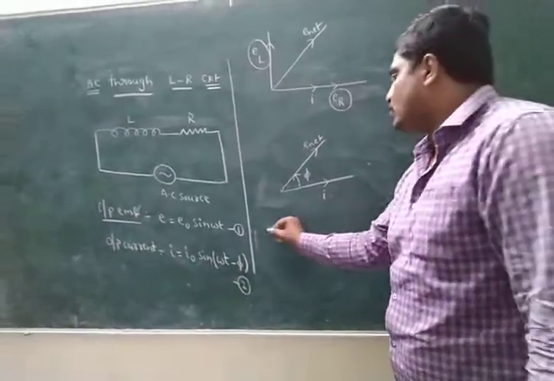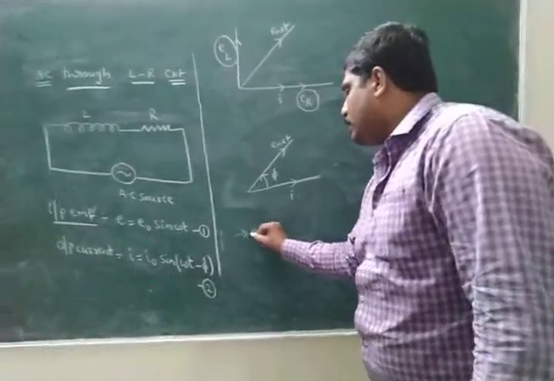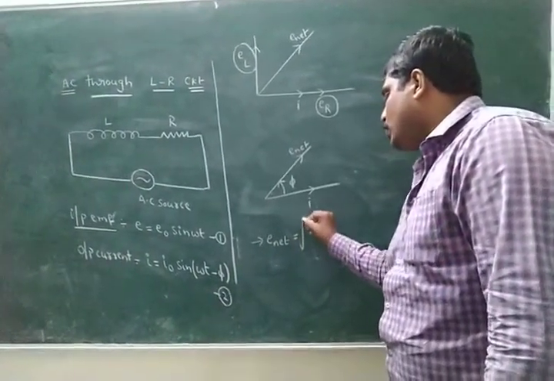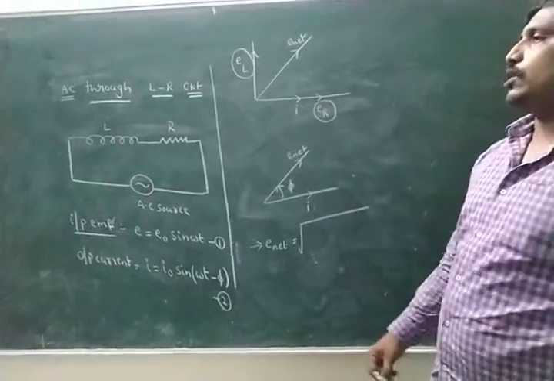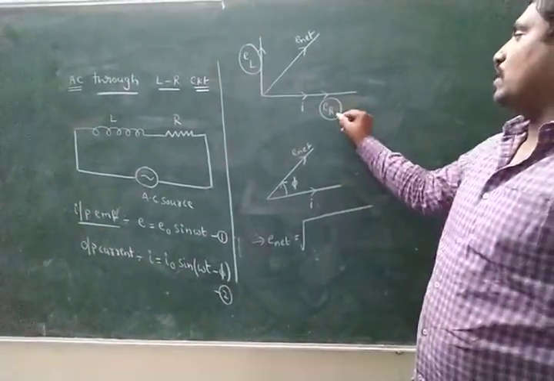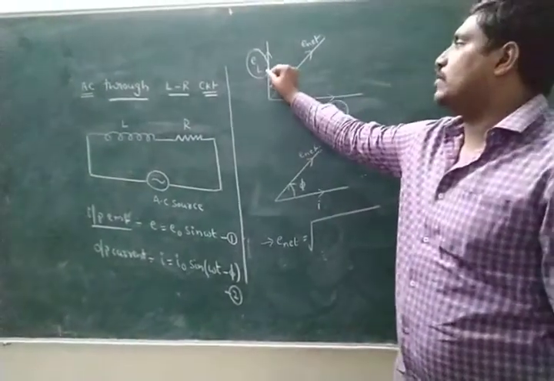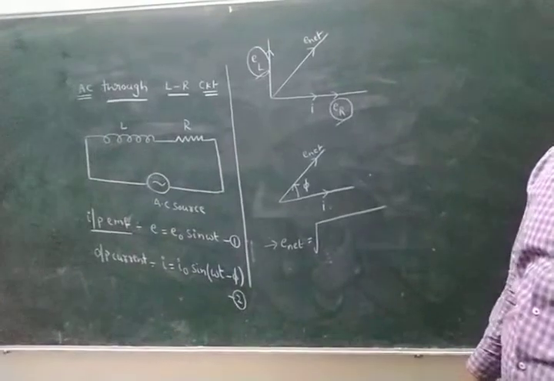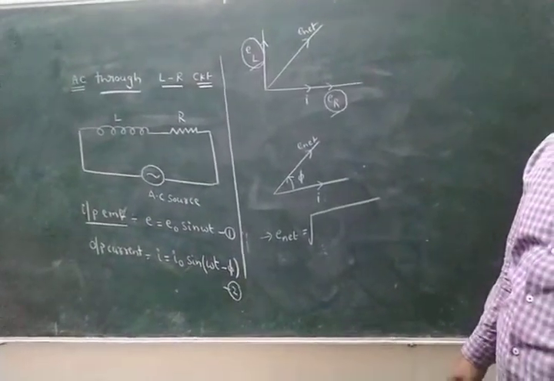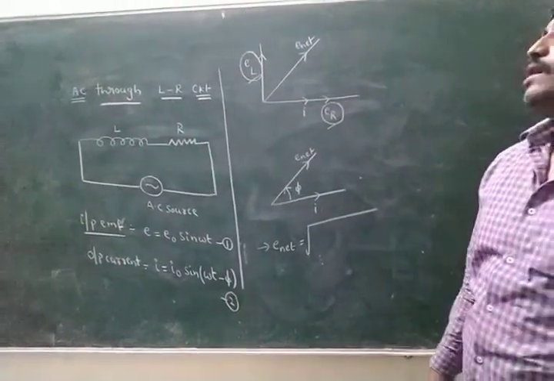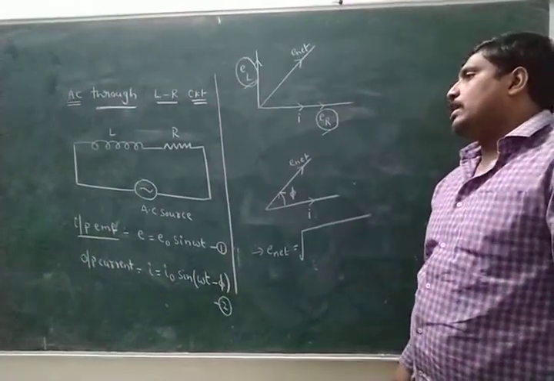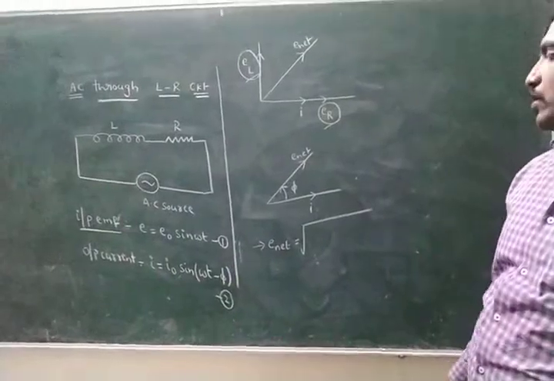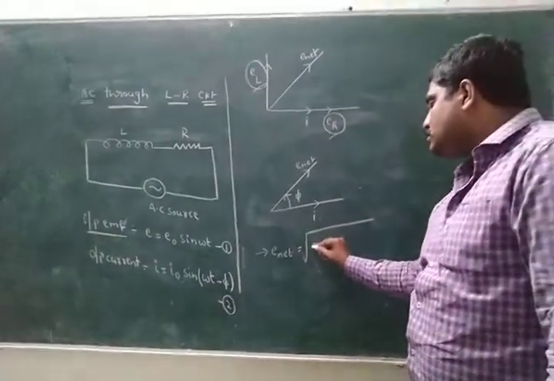In this situation, what is the net EMF formula? Look here, in the LR circuit, under root: one is ER, the other is EL. Both are perpendicular to each other. Resultant formula from the parallelogram law: R equal to under root P square plus Q square plus 2PQ cos theta.